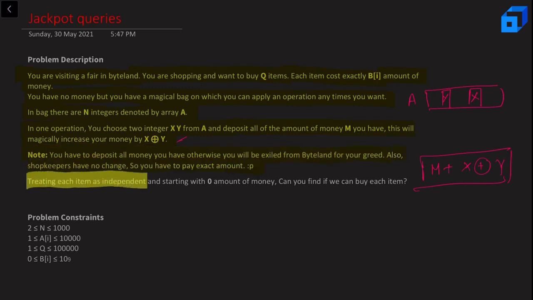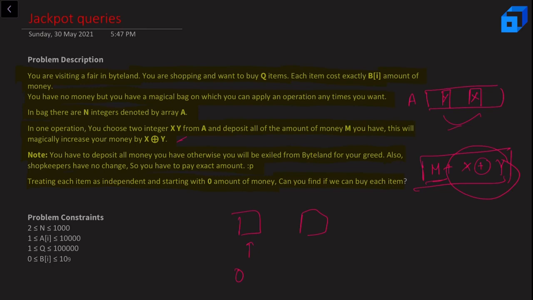Treating each item as independent and starting with zero money, can you find if we can buy each item? So basically, for each and every item, we are starting from scratch. We assume that we have zero amount of money, and then we do these kinds of operations: choose two elements, do their XOR, and add it to our current amount. In that manner, we want to tell whether we can buy the current item or not.